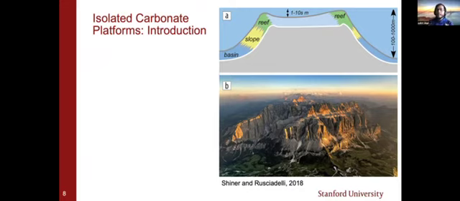The platform interior and the basinal sediments are usually muddier as compared to reef and slope sediments, which are more skeletal grain rich and form better reservoir quality facies as well. So the picture on the right is the image of Sella Massif, which is an exposed isolated carbonate platform in the Dolomites in Italy.